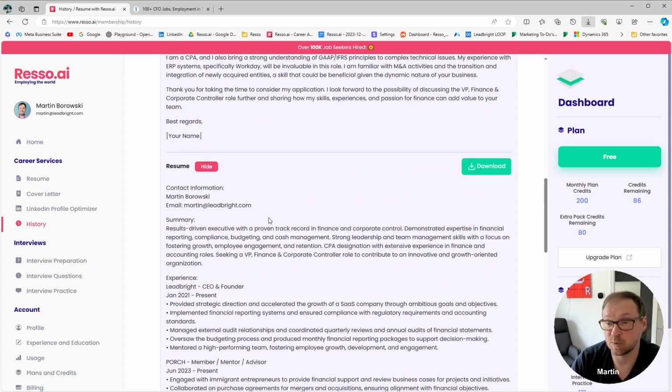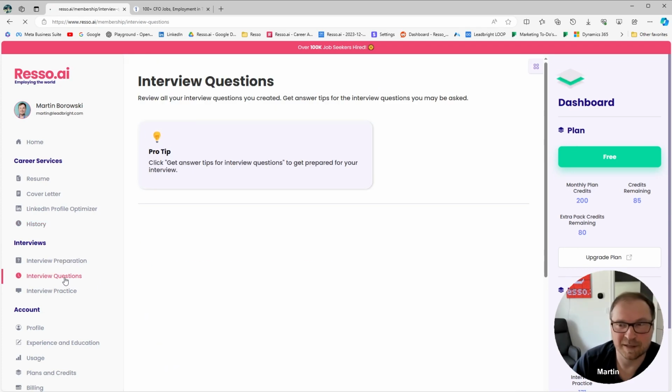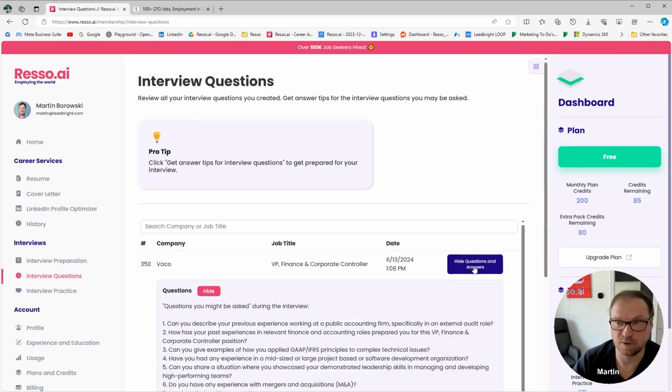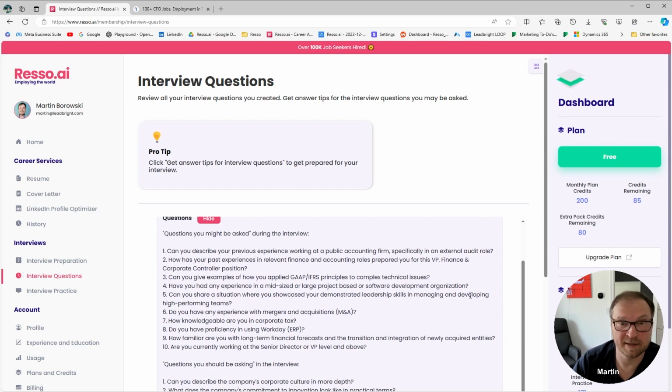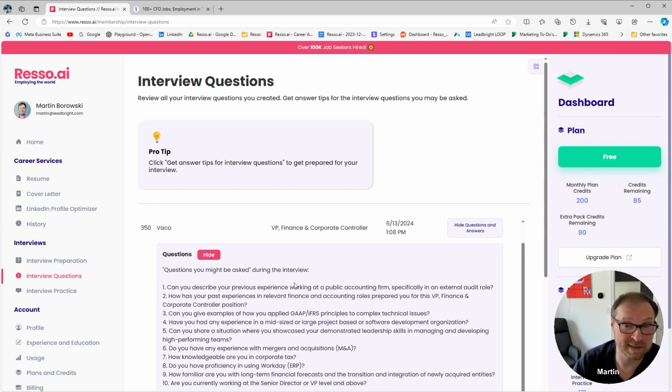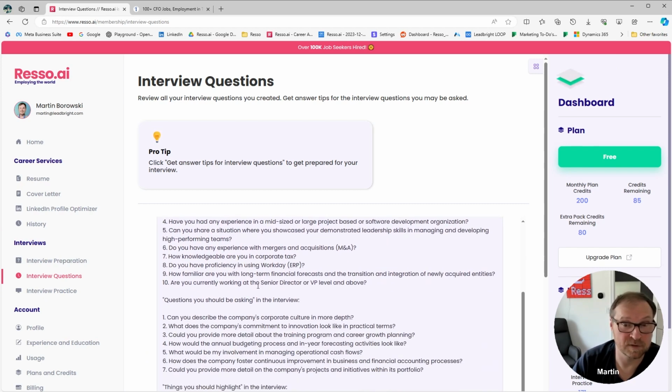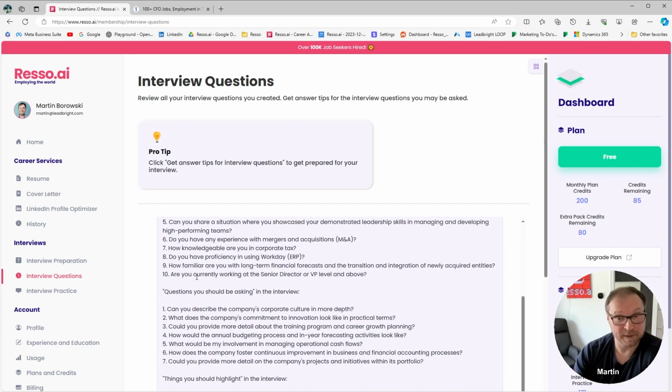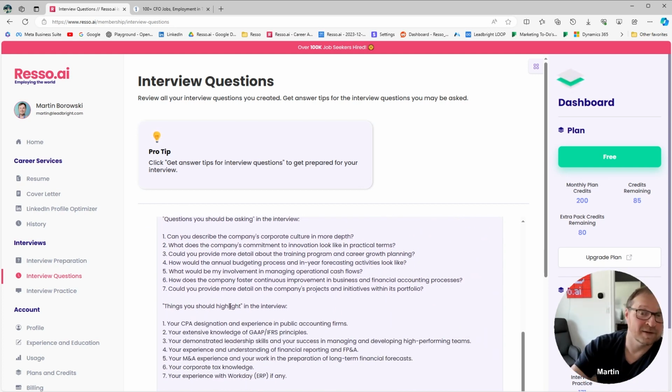Wonderful. It actually creates a template for you, a basic template. It's meant to be easy to read by ATS systems. It's like an AI versus AI, which is pretty cool. So let's refresh this. Here it is. Show questions and answers. So these are the kind of questions you might be asked during the interview, right? So you have these questions that you should be asking them during an interview, and things you should highlight during the interview, so there's no dead air ever, right? So you can continue the conversation, so you can prepare a little bit better for it.